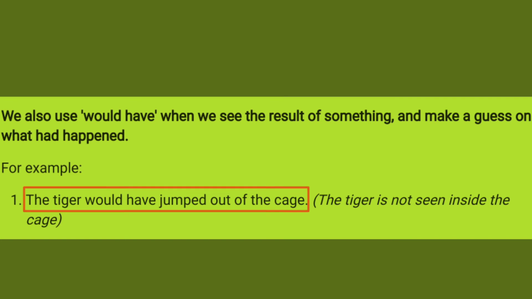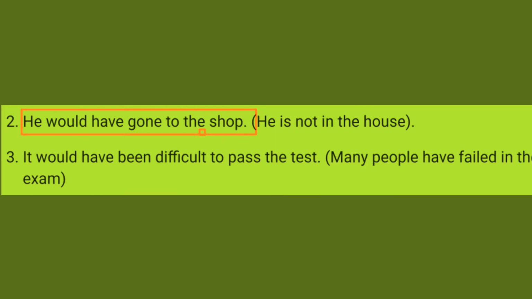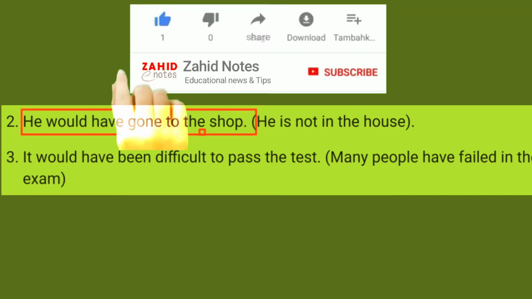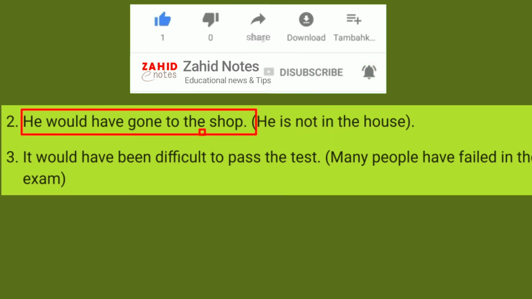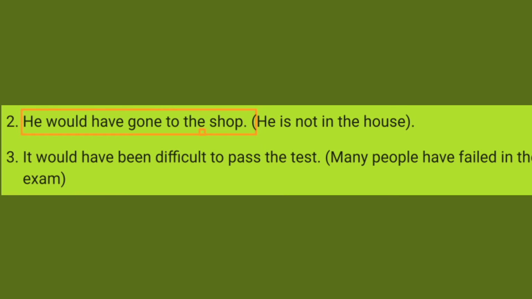Look at the next example. He would have gone to the shop. So if we find there is nobody at home or he is not in the house, we try to guess where he might have gone. So we say he would have gone to the shop. We can also use "might" instead of "would" here.